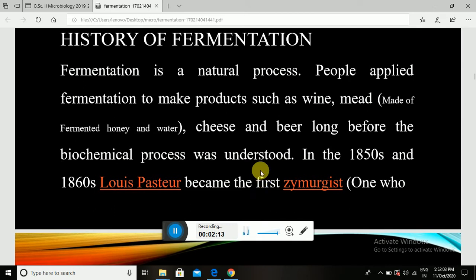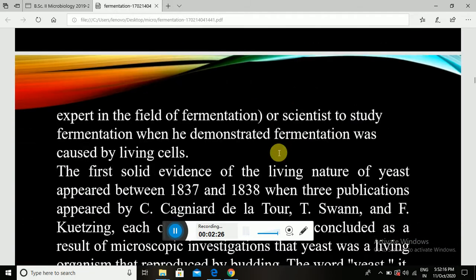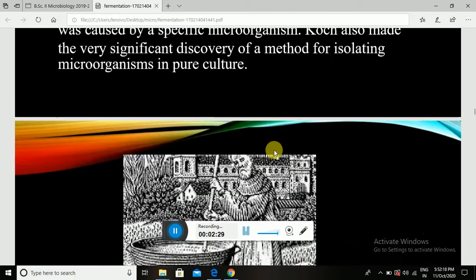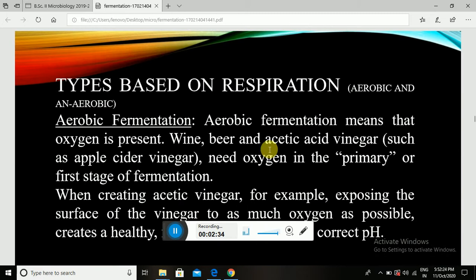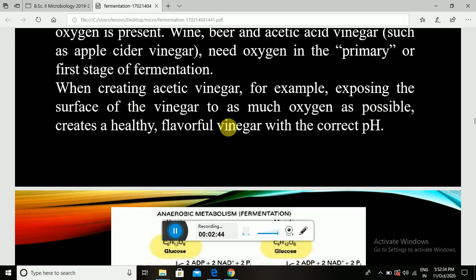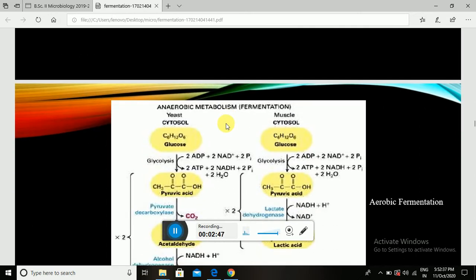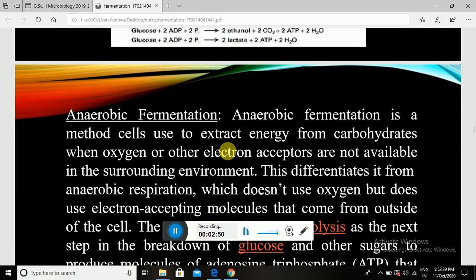Because of the pasteurization process, which solved the problems of the wine and beer industries, Pasteur is commonly known as the father of modern microbiology. Fermentation is basically of two kinds, aerobic and anaerobic, based on the presence or absence of oxygen. If the process is carried out in aerobic conditions, it is considered aerobic fermentation, and if the same process is carried out in the absence of oxygen, it is known as anaerobic fermentation.